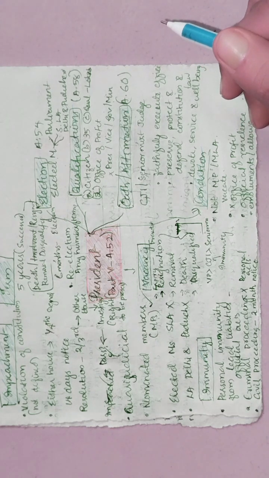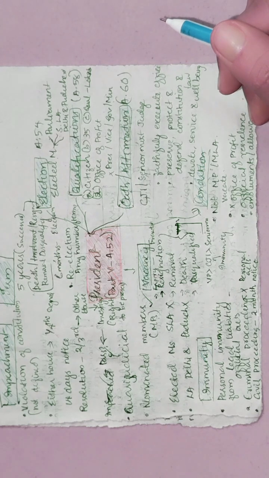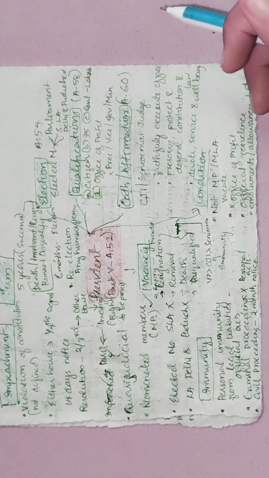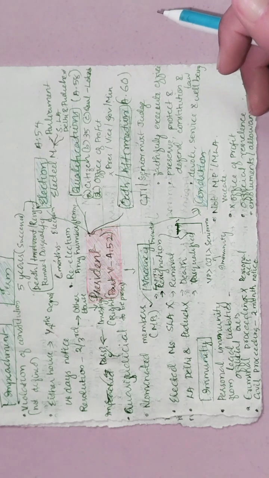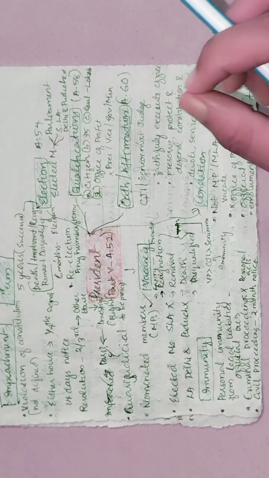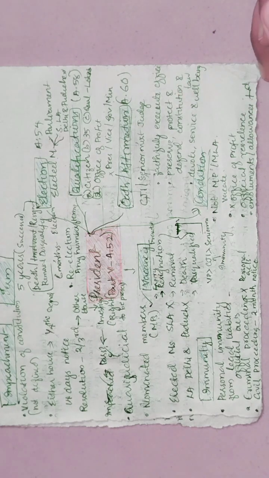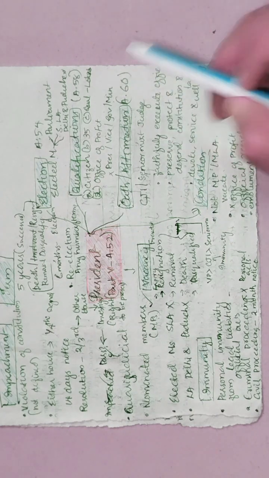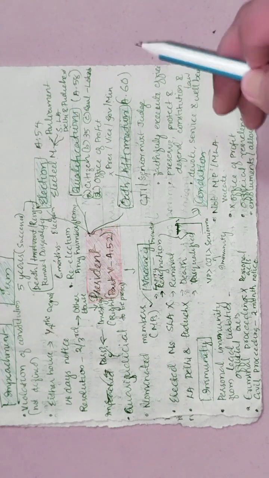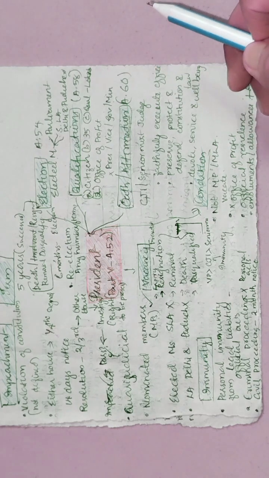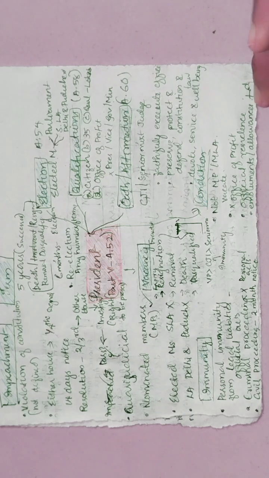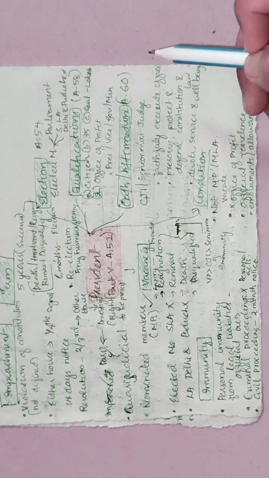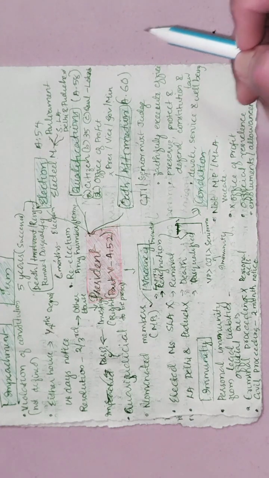Now, the President is elected in accordance with the system of proportional representation by means of the single transferable vote. Listen carefully. Note it. The President's election is held in accordance with the system of proportional representation by means of the single transferable vote, and the voting is by secret ballot. You should never forget that.